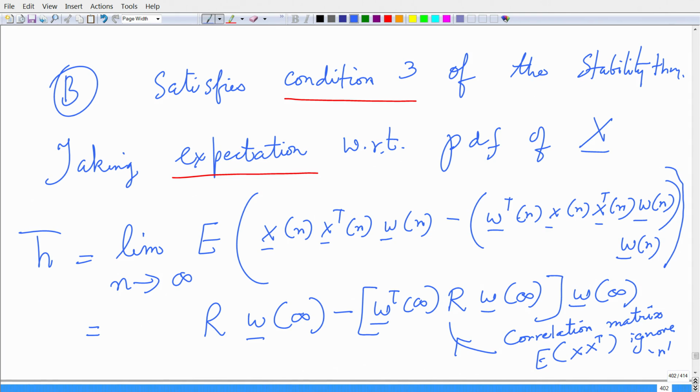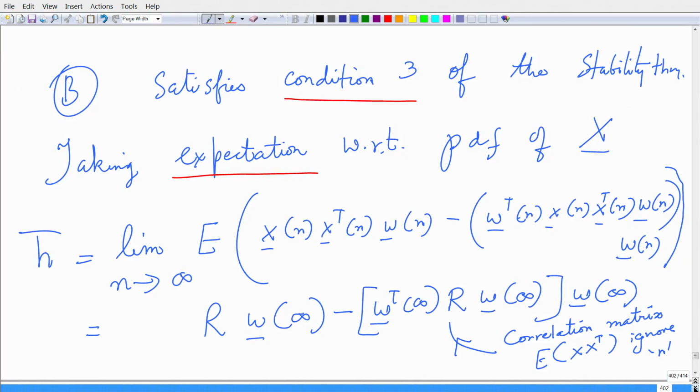And I could do this because my input is stationary. Otherwise, I would have a correlation matrix that depends on the time step n, and I will have complications there, right, because I have to look at locally what is happening at time step n. Okay. Now, let us go further.